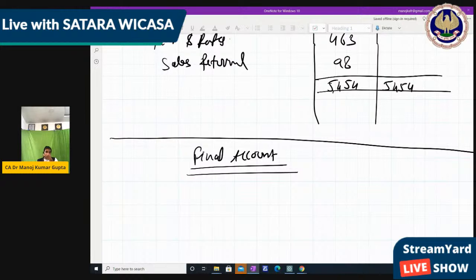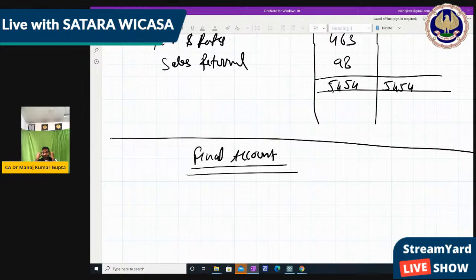Friends, it's the last accounting process, and after that, as I told you from the beginning, accounts get over. Means all accounts get over. Now this final account, whether proprietor or company, the concept and logic remain the same. Only the format and presentation are different, because in a company there is a Schedule 3 format, or for the new course, as per Ind AS, there is Division 2. But for the old course, it's the normal Schedule 3. So the format is different, but the concepts are the same.